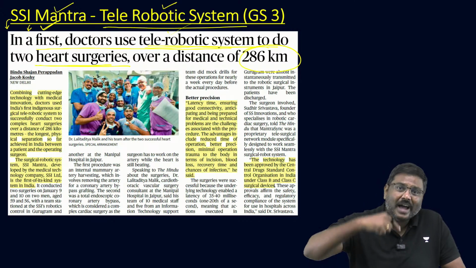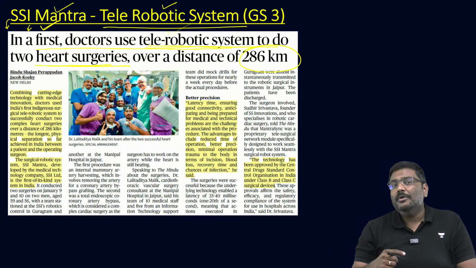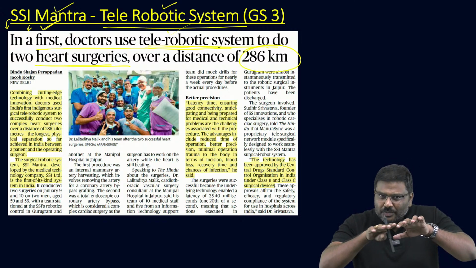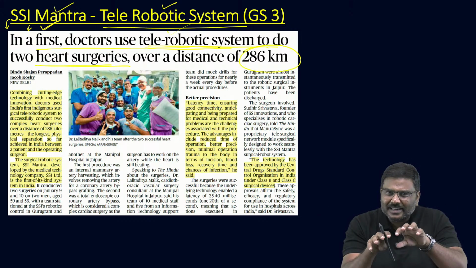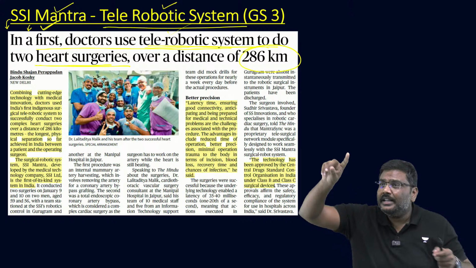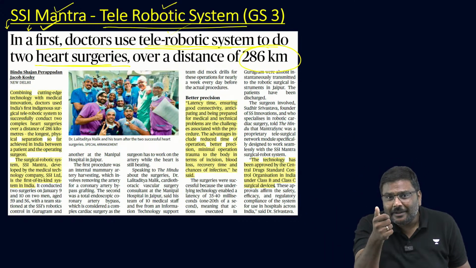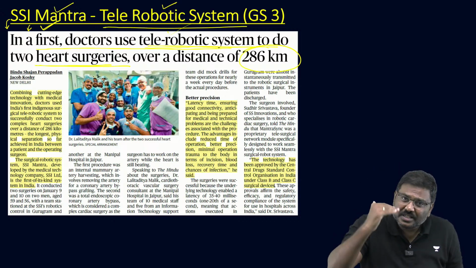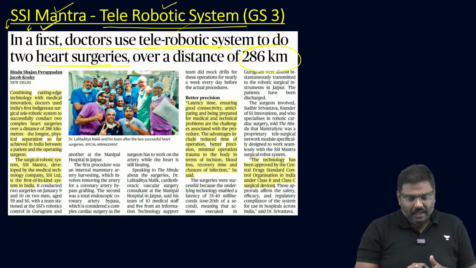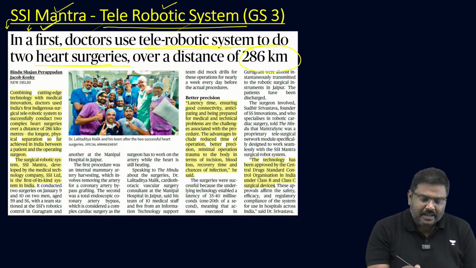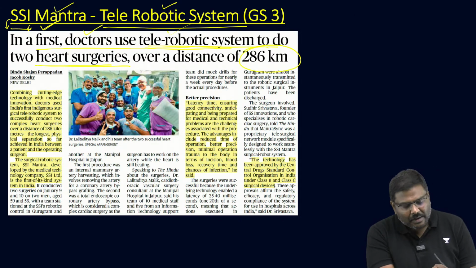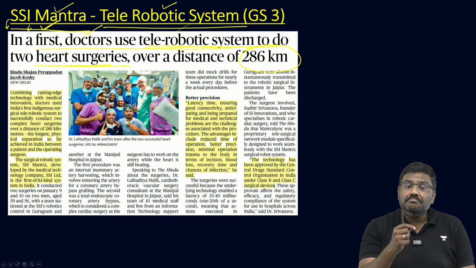Constant high speed internet has to be there. Because imagine the internet is very slow. You will provide a certain command, and because of slow internet, that will reach the robot after 5 minutes. Latency has to be very, very small here. Is it okay? So that is the importance of this article. Remember the name of this robot, SSI Mantra.